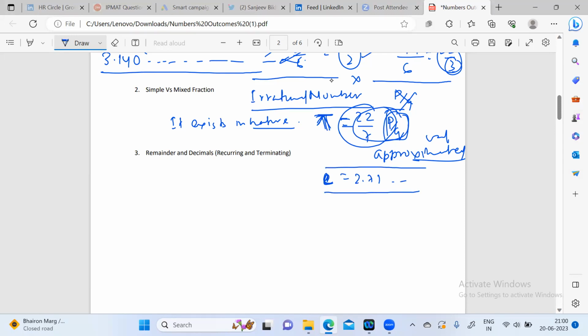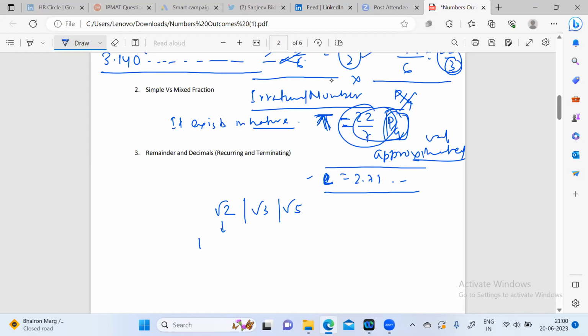It automatically comes up while calculating a compounded equation. And some more irrational numbers are root 2, root 3, the root of any number which is not a perfect square. Root 5, all these values are irrational numbers.